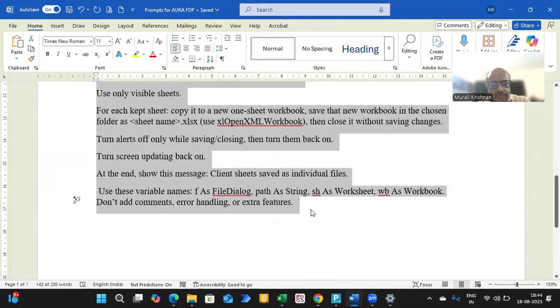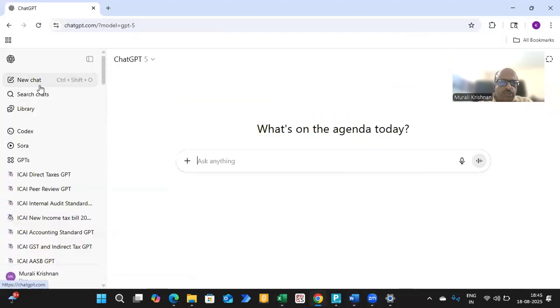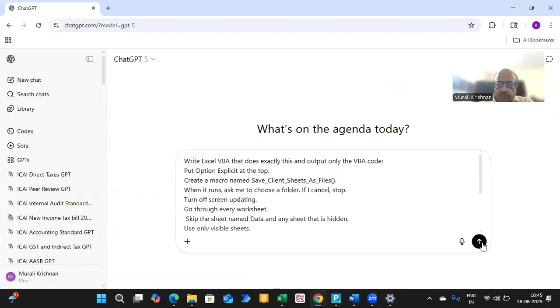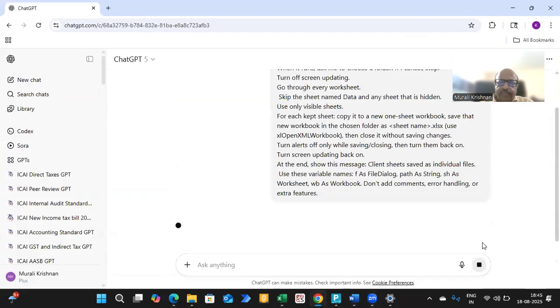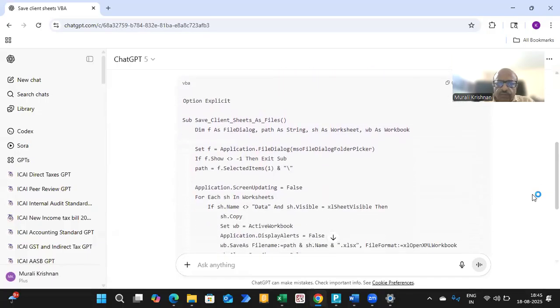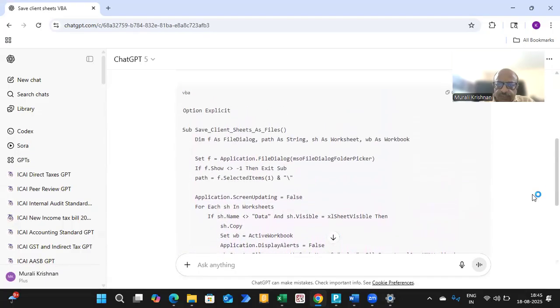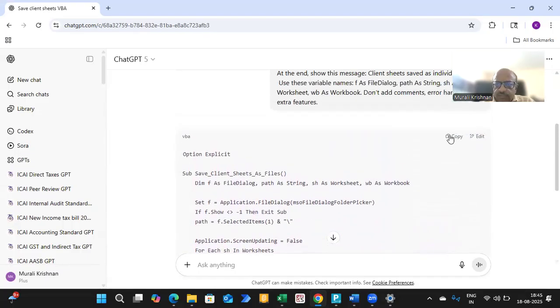Then, based on that, I'm going to copy and paste it into ChatGPT again. I'm going to open a new chat and paste it. When I do that, it is going to give me VBA code. If the VBA code is good enough, we don't really have to understand it. You see, it has generated the VBA code beautifully, and I will try my best to get the results properly. Sometimes it doesn't give the right result, but anyway, we can try it out.